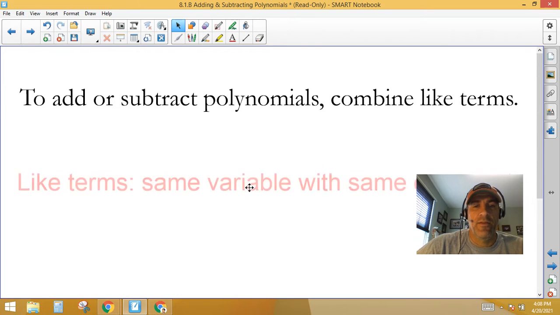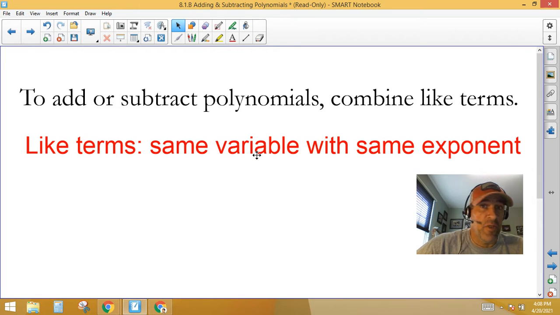Yeah, that's it. Like terms. Again, this may be the new top idea. It's not new. We can combine things with the same exact variable or variables with the same exact exponents. That's how we can add or subtract polynomials.